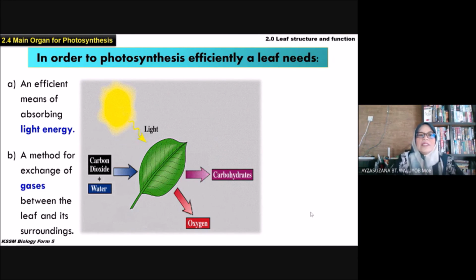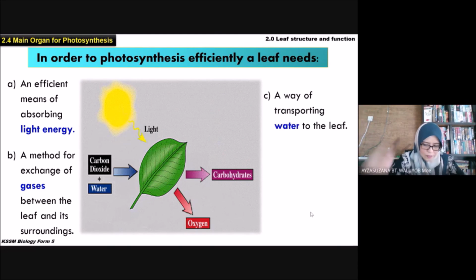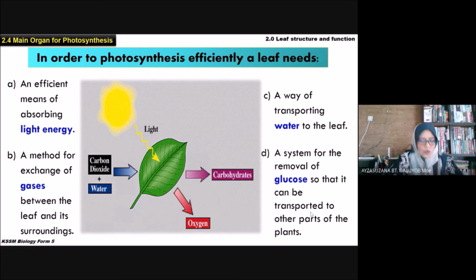Second one, a method for exchange of gases between the leaf and its surrounding. The third one, a way of transporting water to the leaf. The last one, a system for the removal of glucose so that it can be transported to other parts of the plants.